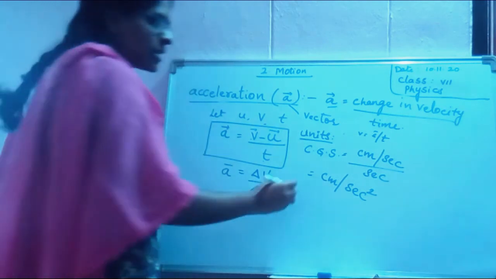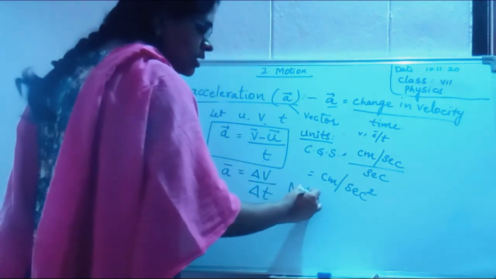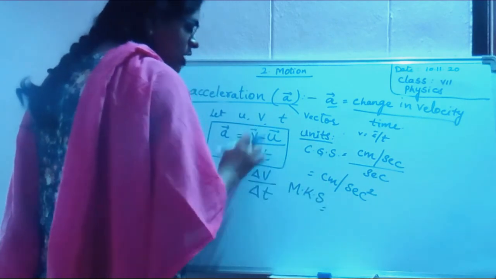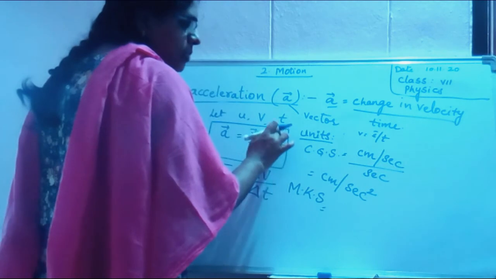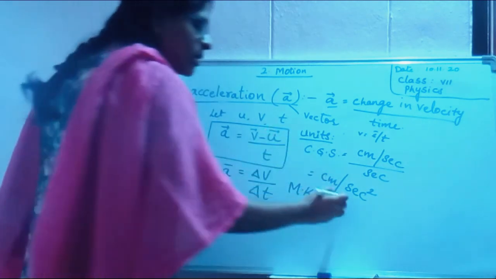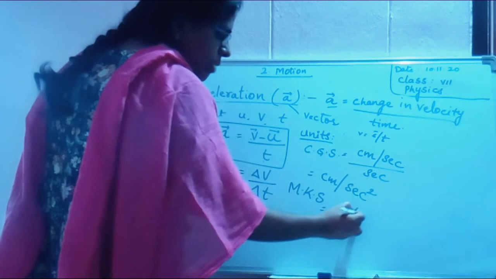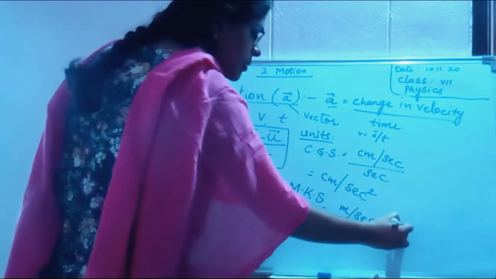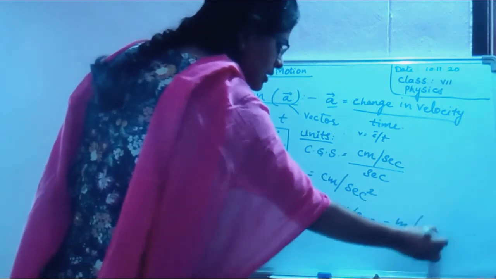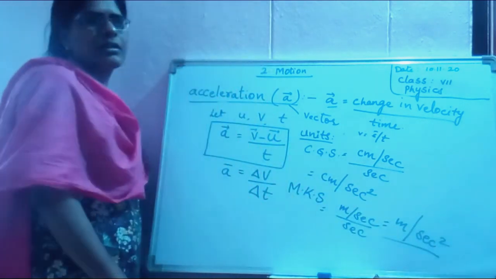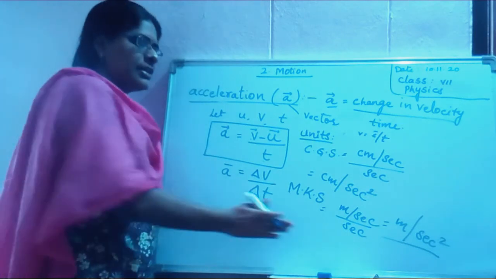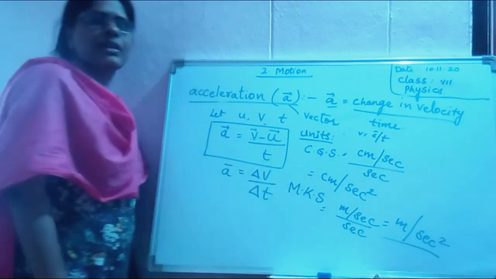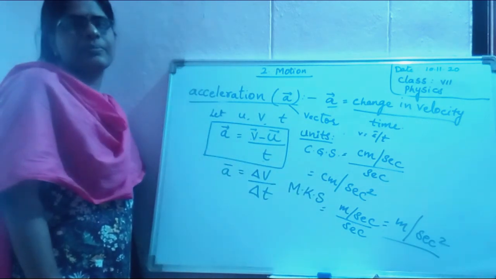Okay. Next, you see the MKS or SI system. Again, change in velocity is displacement, how do we measure it? Meters. By time, which is seconds. Again second. Hence meter per second squared. These are the units for acceleration in the CGS and MKS systems.